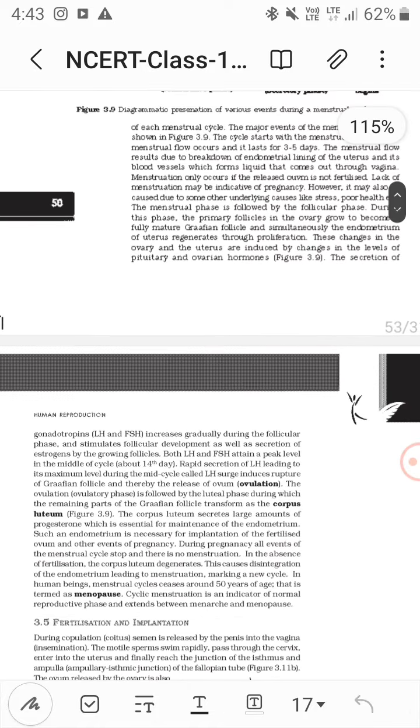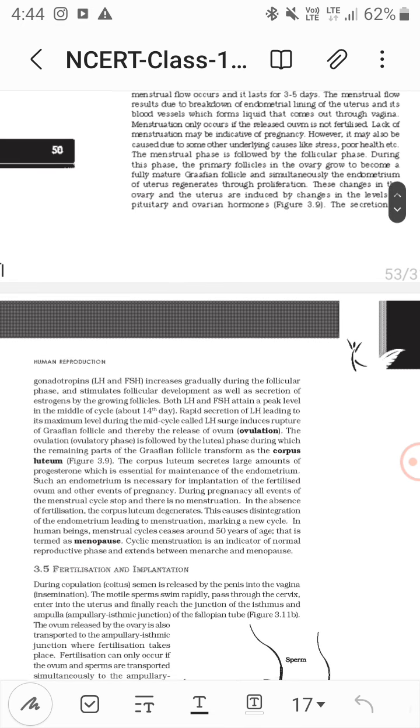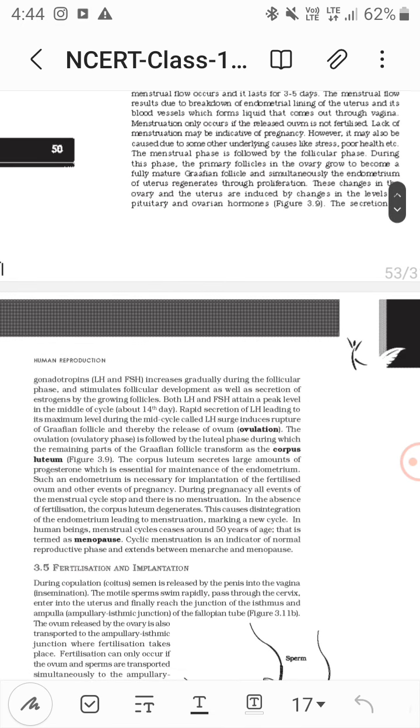Now the secretion of gonadotropins, that is LH and FSH, increases gradually during the follicular phase and stimulates follicular development, as well as the secretion of estrogen by the Graafian follicles. Both LH and FSH attain the peak level in the middle of the cycle, about the 14th day. The rapid secretion of LH leading to its maximum level during the mid-cycle induces rupture of the Graafian follicle and thereby the release of the ovum, that is ovulation.